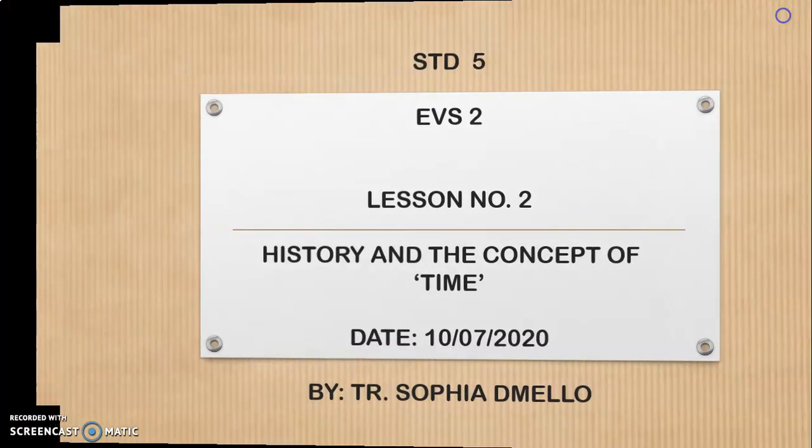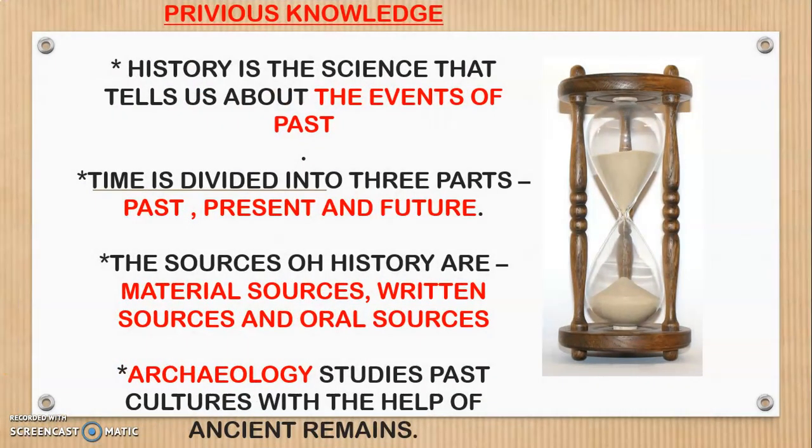Before we begin, let's have a quick revision of our previous knowledge. Yes, my dear students, your first lesson, that is lesson 1, where you studied what is history. So, history is the science that tells us about the events of past. Whatever events had happened in past, it has been known to us by history. Now, how it has been known to us? It is known to us by making use of various methods, right?